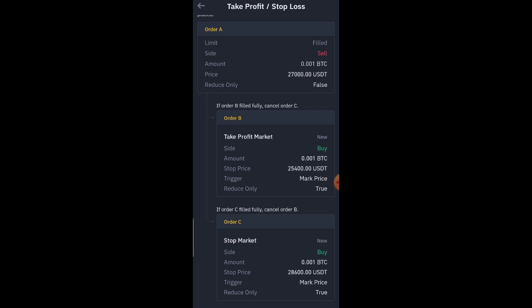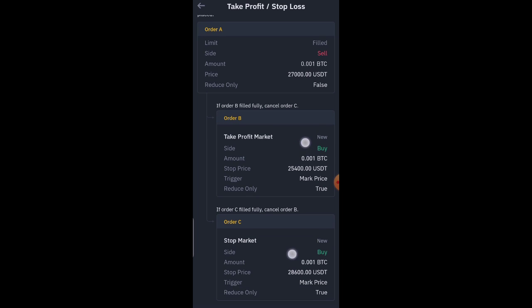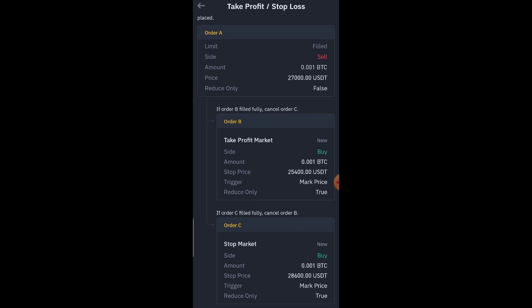So once the BTC gets to 27,000, this position is going to be open for you, and these two positions also are going to be open for you. So that when it gets to your take profit, it's going to trigger this, and you close out with profit. But if the market reverses upward, then it's going to also close out this market for you, but with little losses actually, in order to prevent you from making further losses.